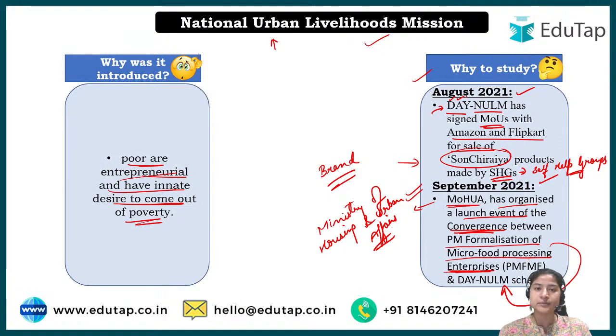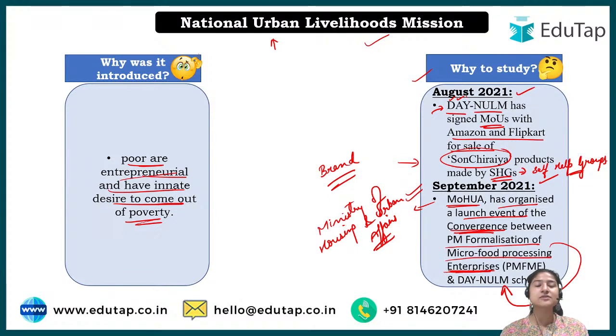This formalization of food processing enterprises was basically for people who belong to the poor section of society. This step of micro food processing enterprises was taken so that the economically lower section of society can have an opportunity for a better livelihood.